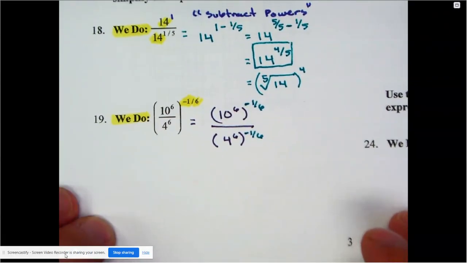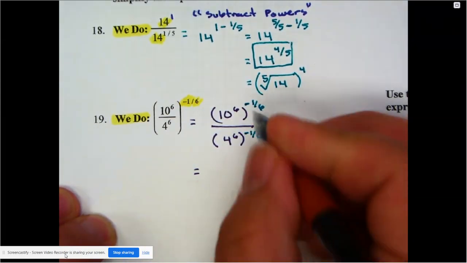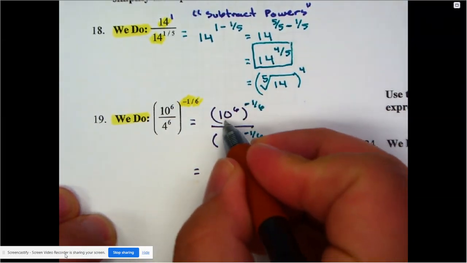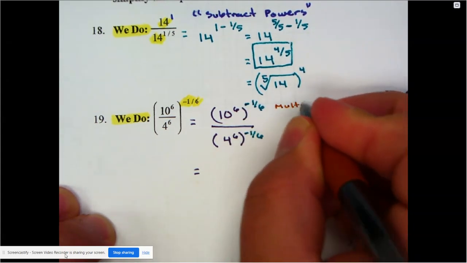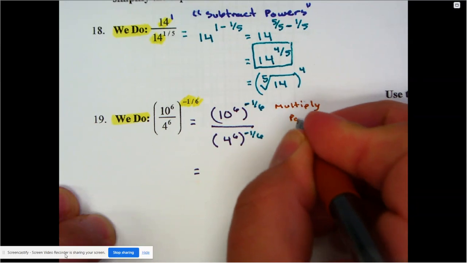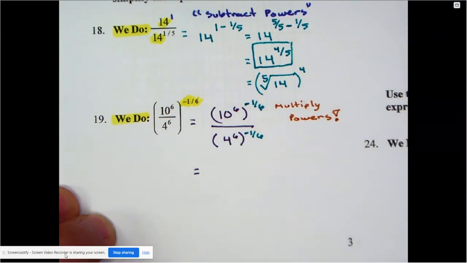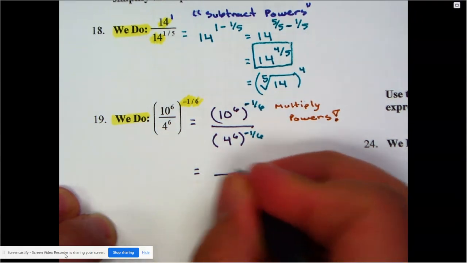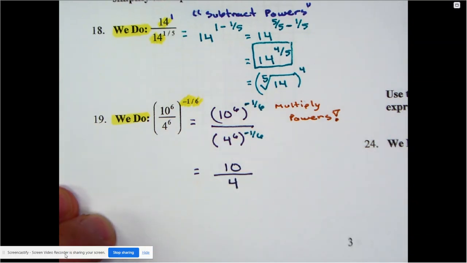So now, what am I supposed to do with my powers here? Well, this is the rule that says when you have one base with 2 powers, then you should multiply your powers. That's the rule that we've been using since Algebra 1. Well, look, I still have a 10 up there. I still have a 4 down here. Can't mess with them. I know they can be reduced, but not yet. We're still dealing with powers.